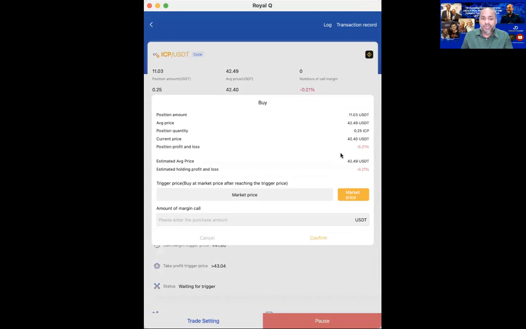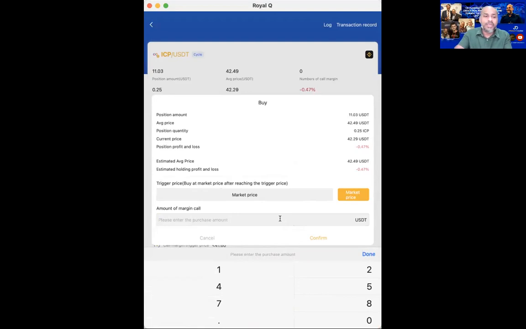So normally what I do, you can see over here, my position amount is $11. My average price is $42. This is the average price, the price that you bought at the market, but your position is about $11. Now, if I click the market here, this is the market price, or I can even put in the amount here. So let's say I put in $11. Now watch what happens. Let me just keep it at 0 first.